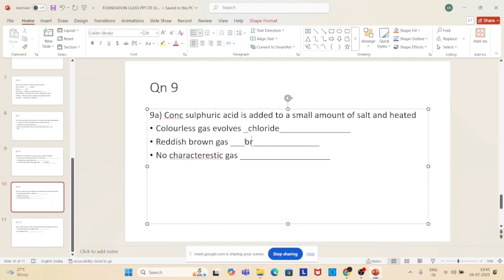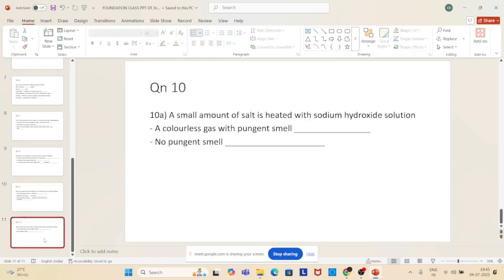Here you are adding sulfuric acid. No characteristic gas. Then it is the absence of bromide and chloride. You can say it does not have bromide and chloride. That much you can say. You cannot say conclusively what is that salt. Okay, last question we are going to see.